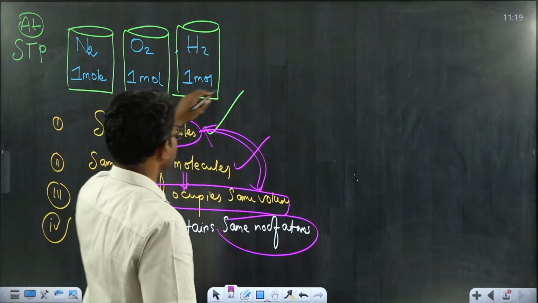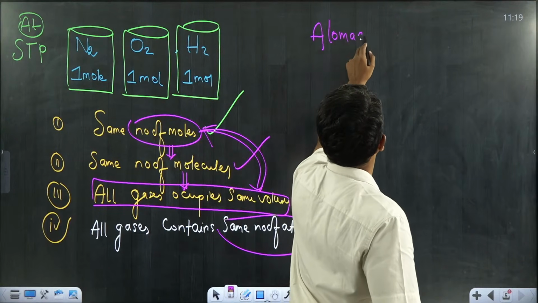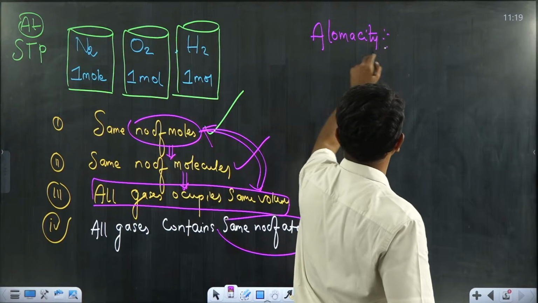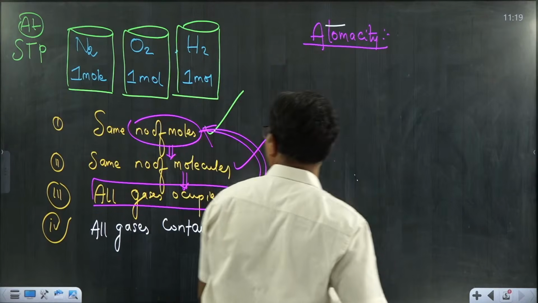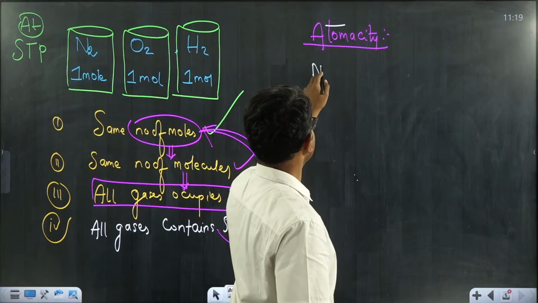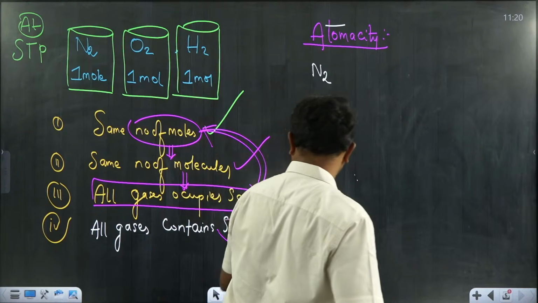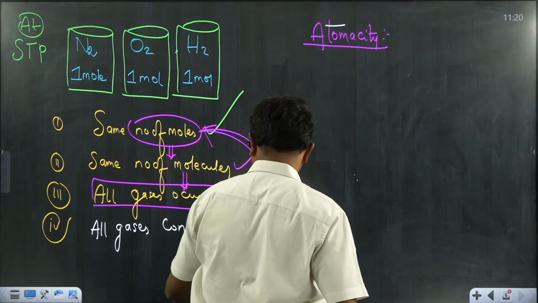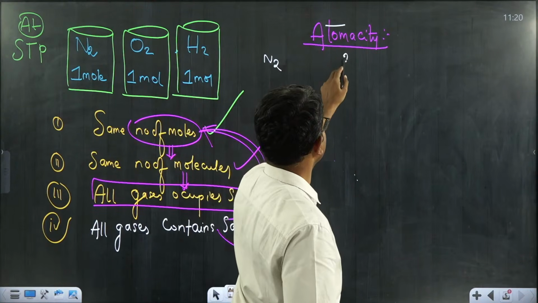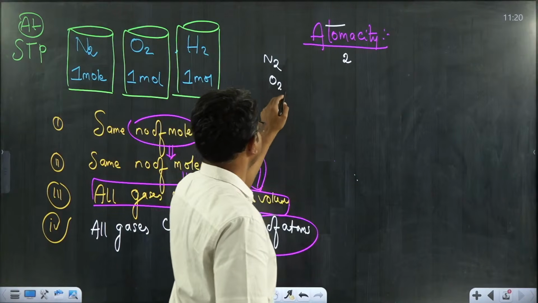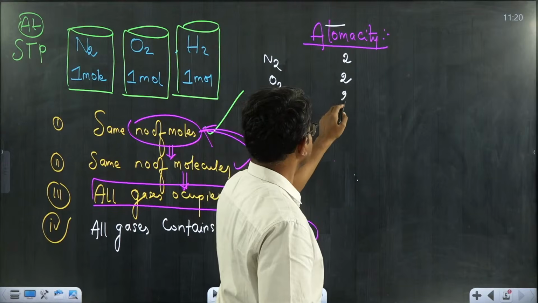This depends on the atomicity of these gases. Let's try to define atomicity. I have given the definition already. We will find the atomicities of a few molecules here. What is the atomicity of N2? It's 2. Atomicity of O2 again 2. Atomicity of H2 is exactly 2.